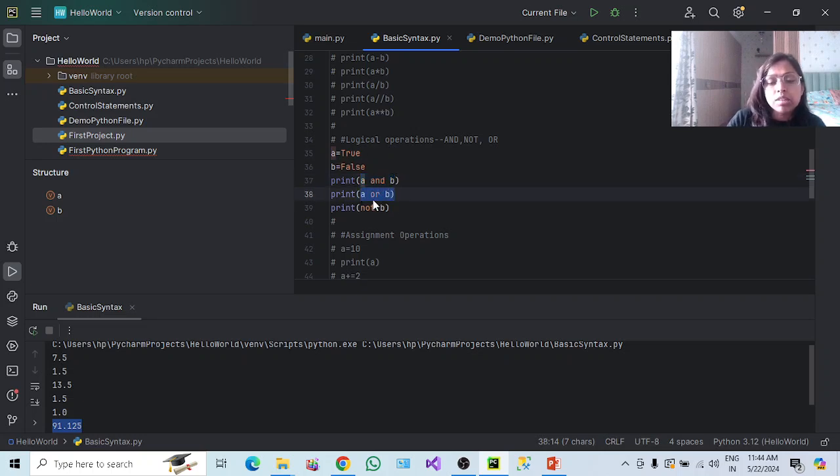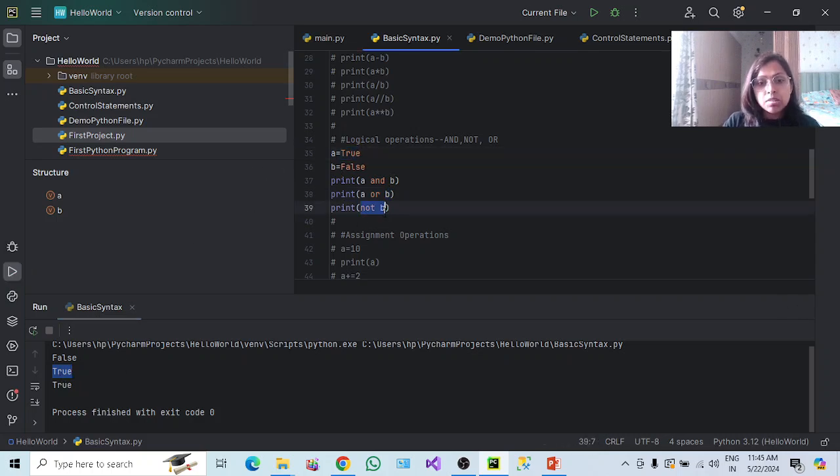If any one of them is true, give me true, a or b. So this is logical. Okay, not b. So if b has a false, then the print of not b will be true. Okay, let me execute it. You can see here, if both are true, then only give me true. In our case, it's a true and false, so it is not the case. Both are not true, so that's why we got false here. Either a or b, if it is true, give me true. So yes, a is true, that's why it's giving you true.